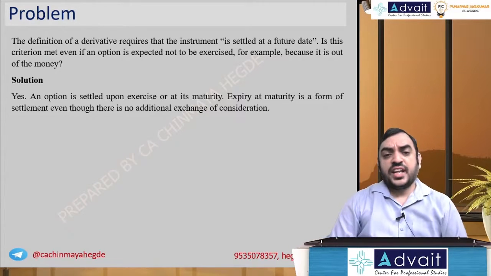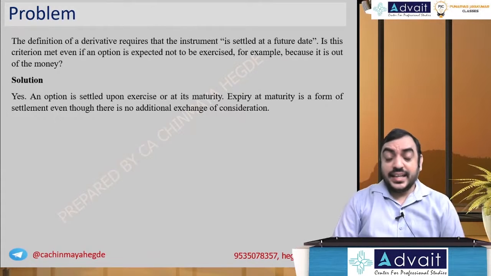The definition of derivative requires that the instrument is settled at a future date. Is this criterion met even if the option is expected not to be exercised, for example, because it is out of the money?